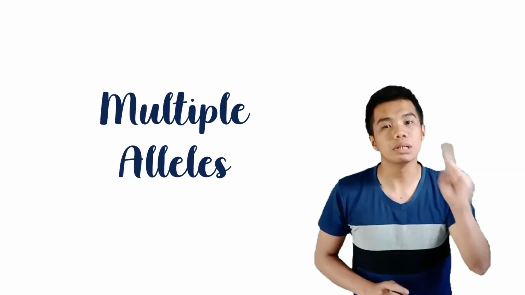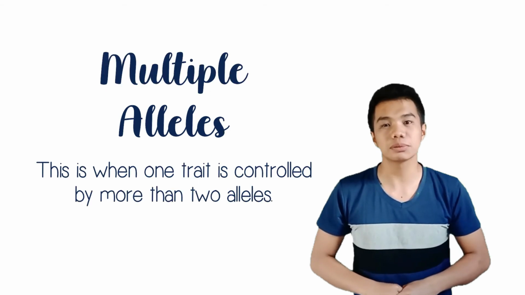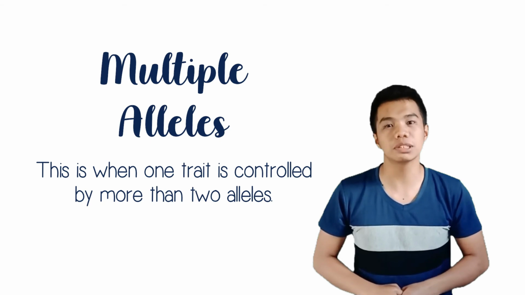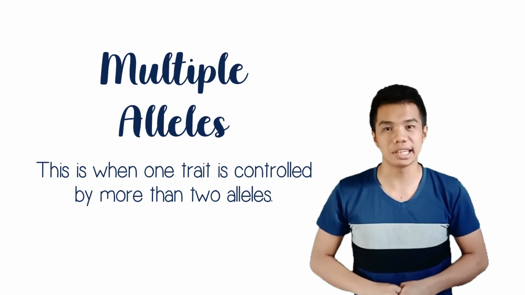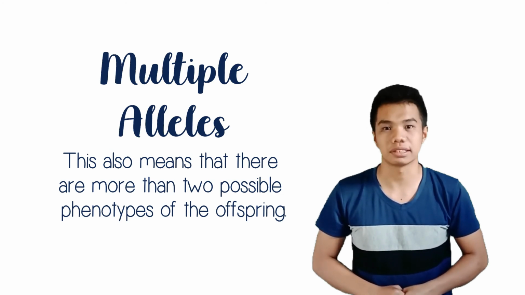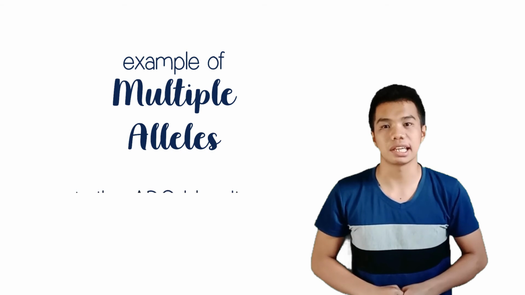Third is multiple alleles. This is when one trait is controlled by more than two alleles. Remember the word multiple, meaning many. This also means that there are more than two possible phenotypes for the offspring. A classic example of this is the ABO blood type system.